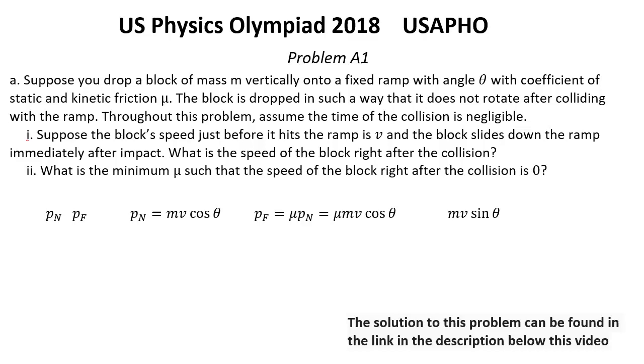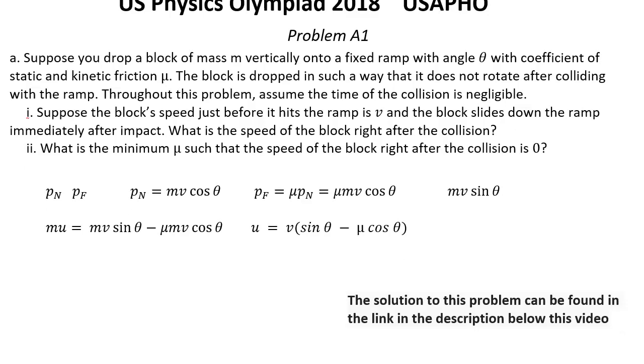So we have mu = mv sine theta minus mu mv cosine theta, or velocity equal v multiplied by sine theta minus mu cosine theta. Second, we have to set u equal 0. It means that mu equal tangent theta.